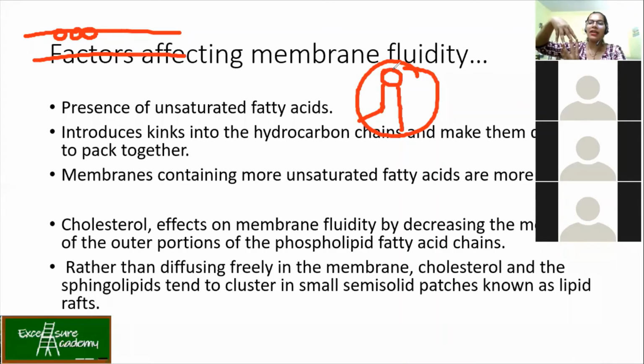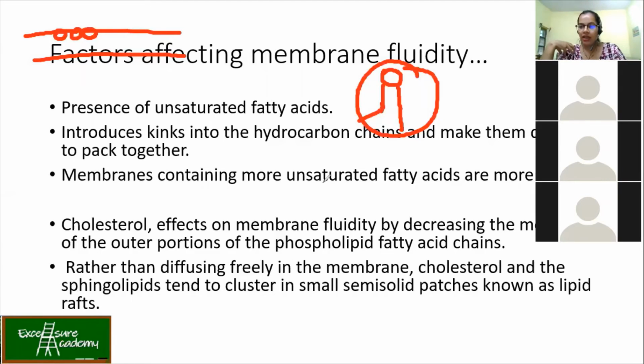Because of this, the packing of the lipid membrane is not going to be rigid. It will be open, a gel kind of condition. So membranes which contain more unsaturated fatty acids are more fluid-like. If they have more saturated, they have a rigid structure. Let me explain once again: more saturated, more rigid structure; more unsaturated, more fluid-like conditions.